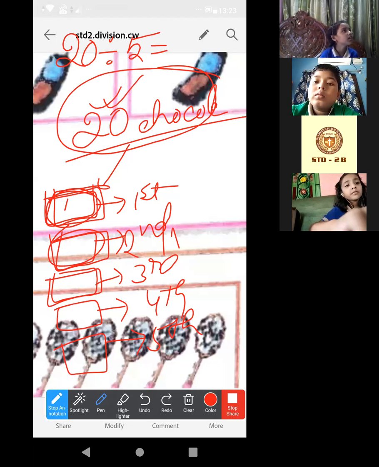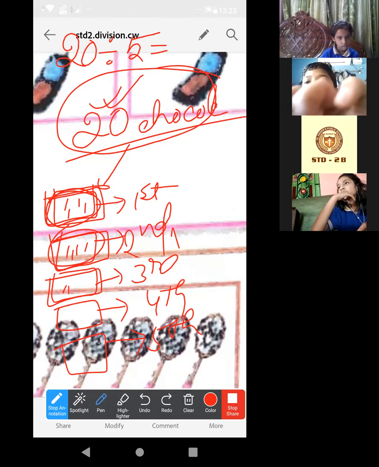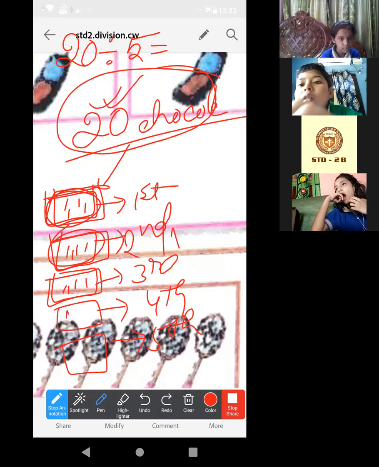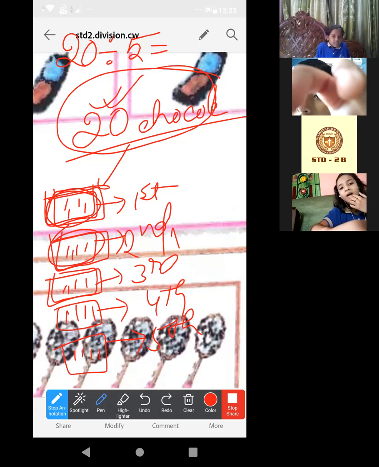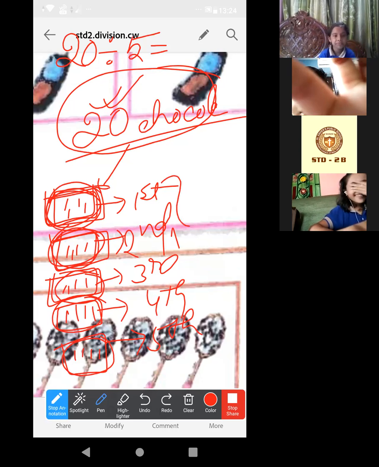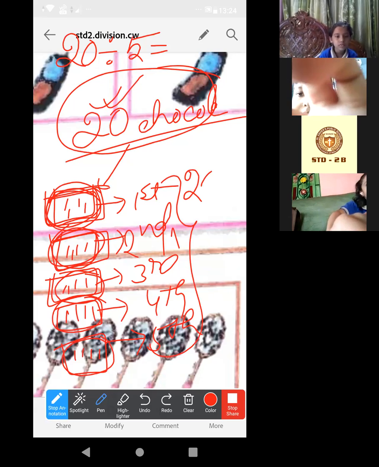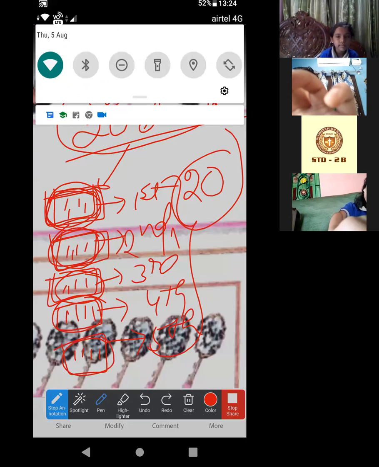Look, 1, 2, 3, 4. Here also 1, 2, 3, 4. Here also 1, 2, 3, 4, and the same in the fourth and fifth groups. Now just count. Here 4 chocolates, here 4, here 4, here also 4, here also 4. Total, if we add them, we will get 20. Yes or no? Kapriya, yes?